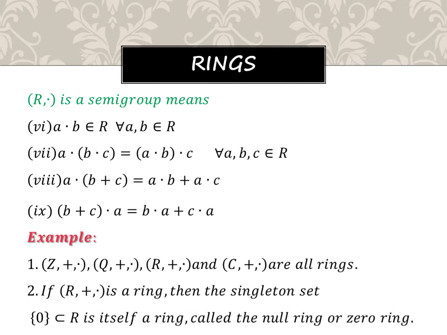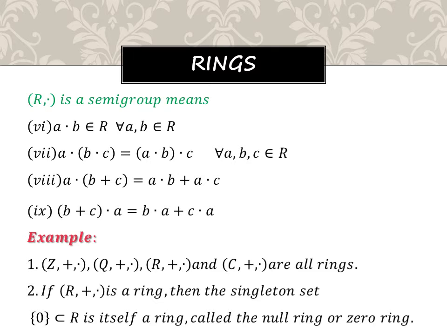Now what about (R, ·)? R dot is a semigroup. What is the expanded form for that? a, b belongs to R means a·b belongs to R, that is, closure exists. And associative: (a·b)·c = a·(b·c). And distributive: a·(b+c) = a·b + a·c, and (b+c)·a = b·a + c·a. So overall, for checking a ring, we have to check these nine conditions, right?